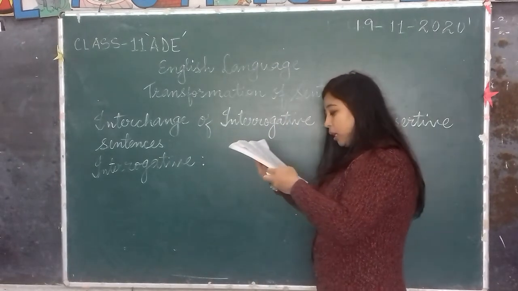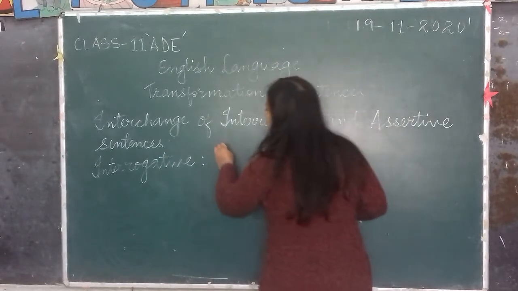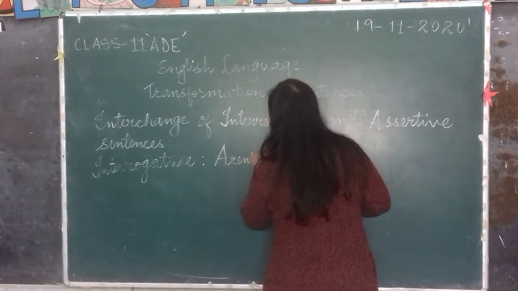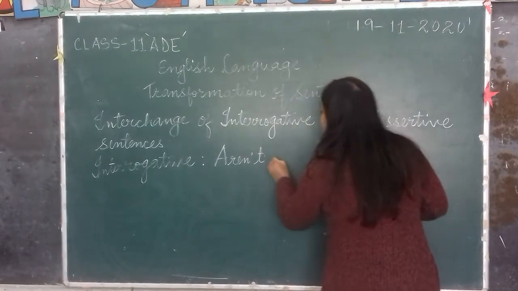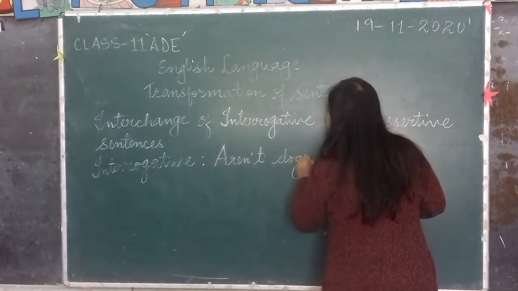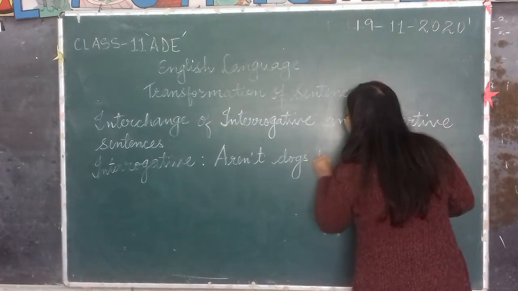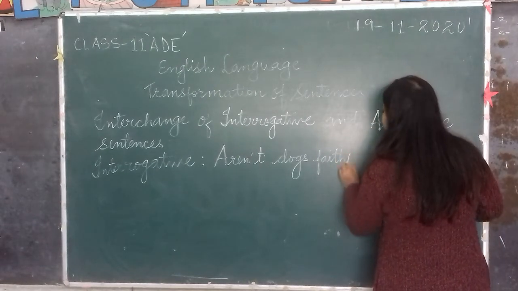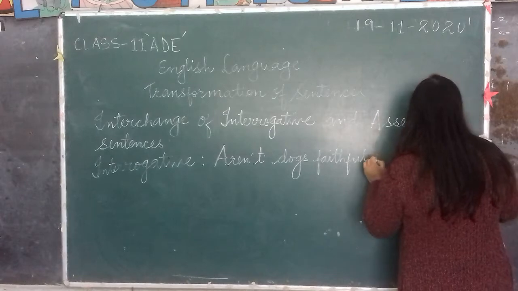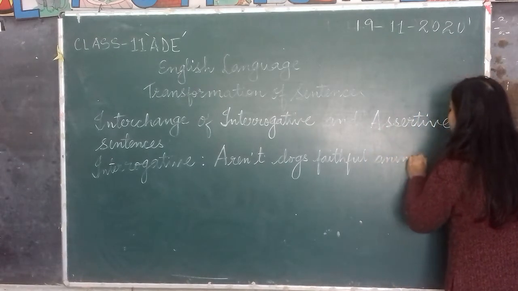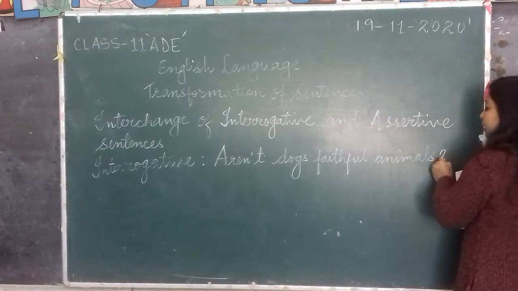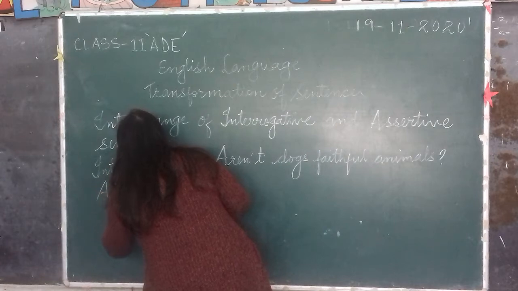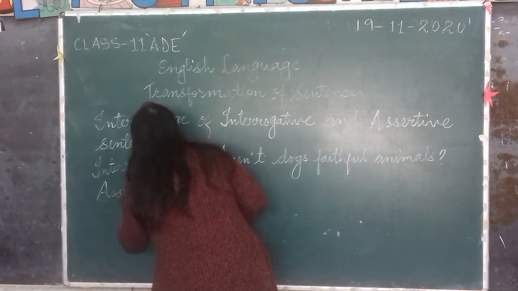Aren't dogs faithful animals? If you'll have to change it into assertive or declarative, you're giving an assertion, isn't it?